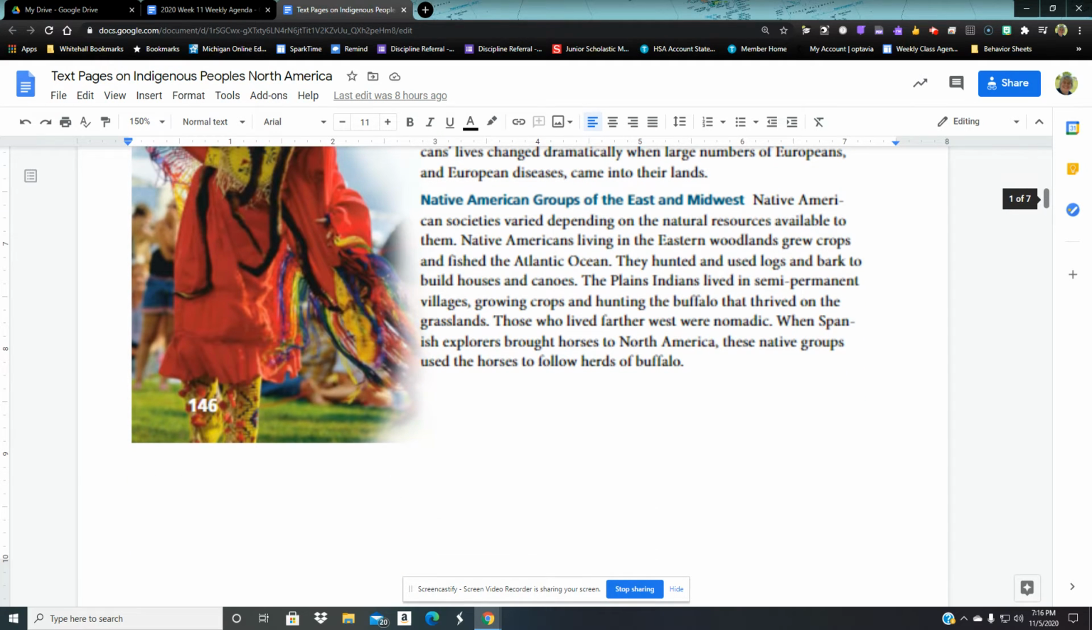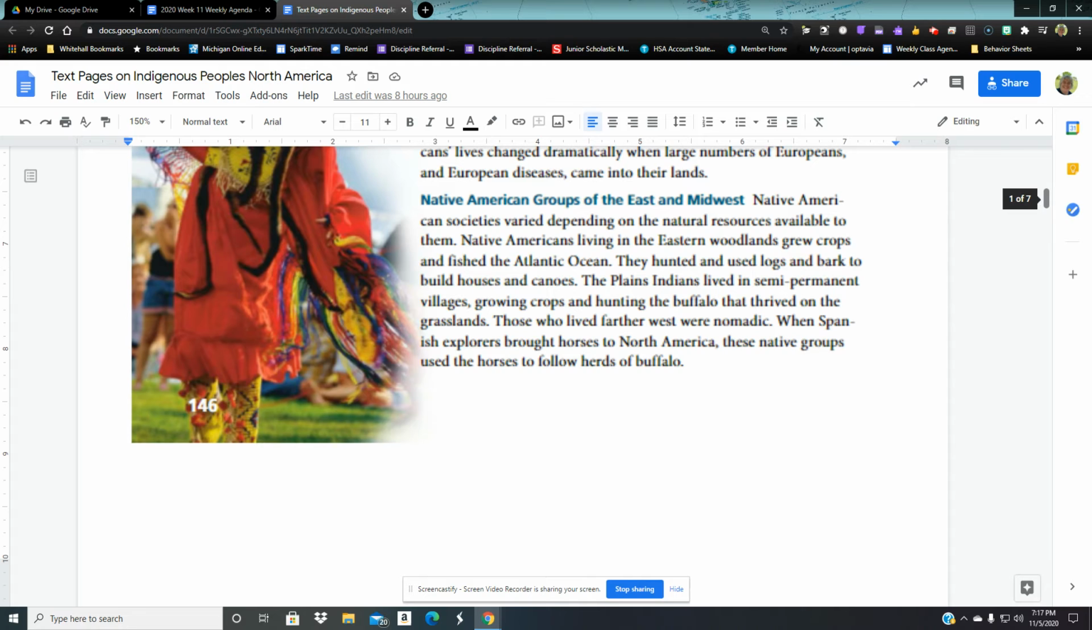Native American groups of the East and the Midwest. The Europeans are going to arrive on the East Coast first. Native American societies varied depending on the natural resources available to them. Native Americans living in the eastern woodlands grew crops and fished the Atlantic Ocean. They hunted and used logs and bark to build houses and canoes.